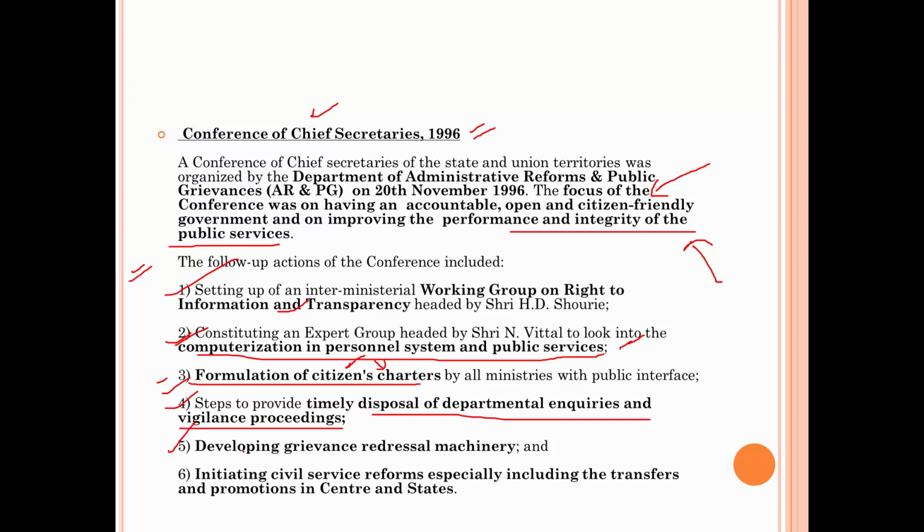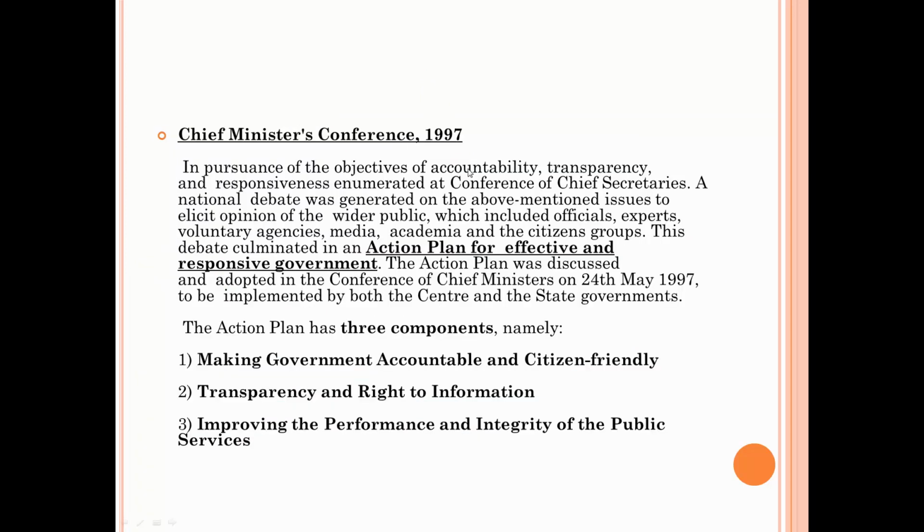Then fifth was developing grievance redressal machinery. You know that every department should have that. And sixth is initiating civil services reform, especially including the transfer and promotion in central and states. So these are some of the points of the Conference of Chief Secretaries.